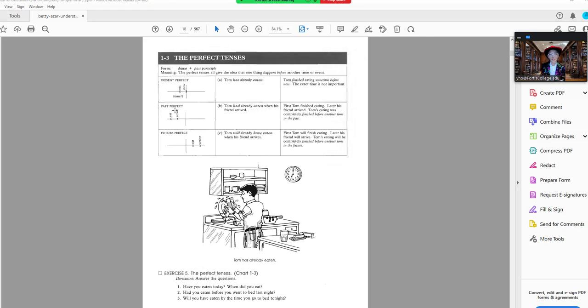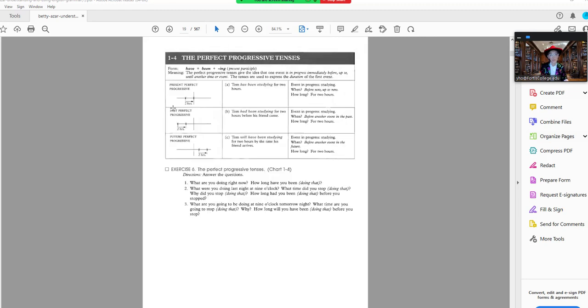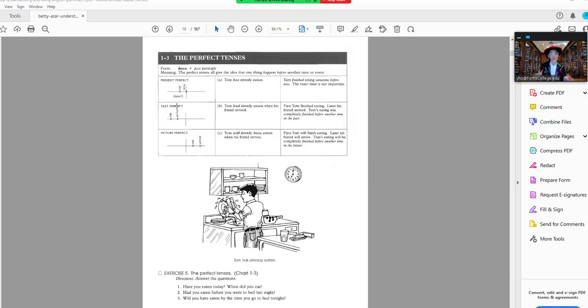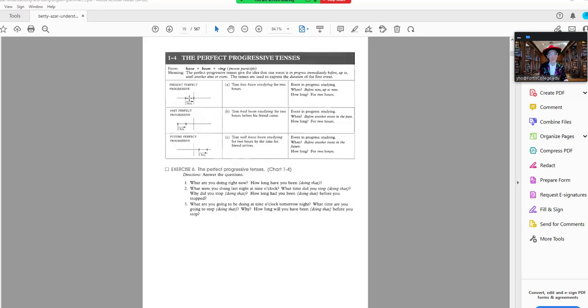When you have perfect tenses, you have two actions that are completed, okay? Tom had already eaten when his friend arrived. Two completed actions. Here you have two actions, they're not complete. One runs into the other. That's the difference between the perfect tenses, where you have two completed actions, and here you have two actions running into each other. And that's all you have to remember.